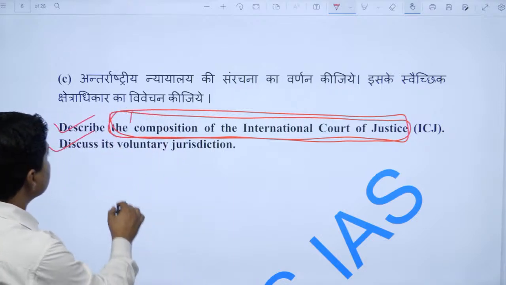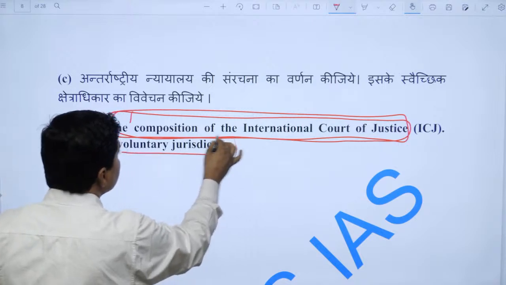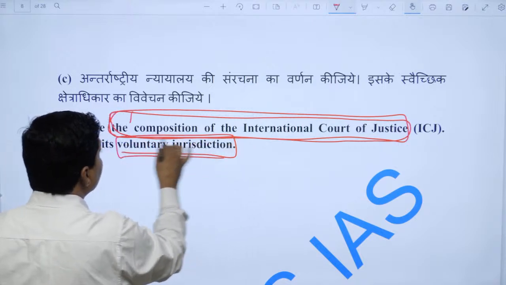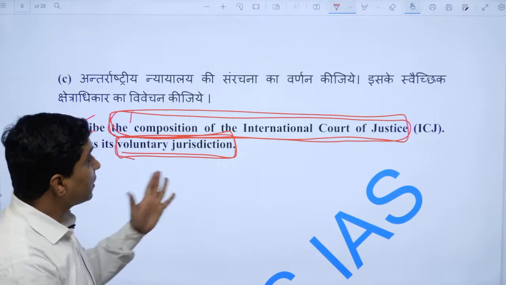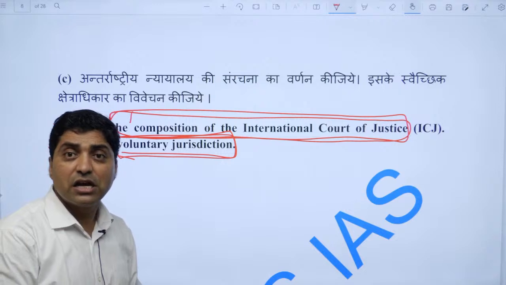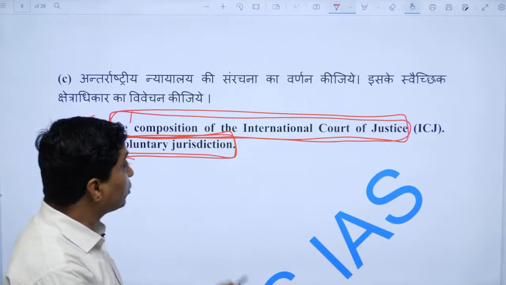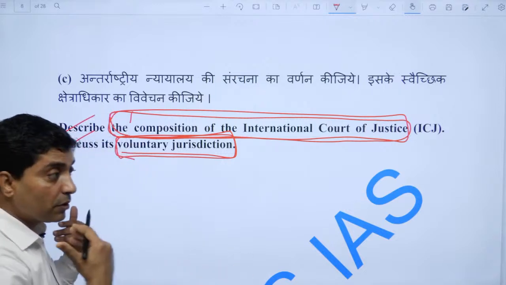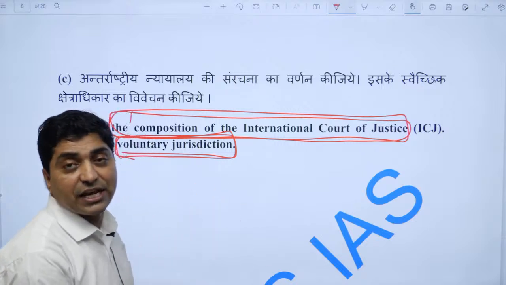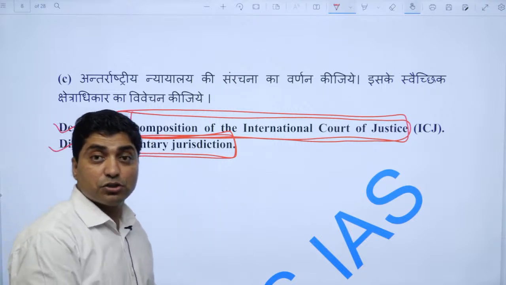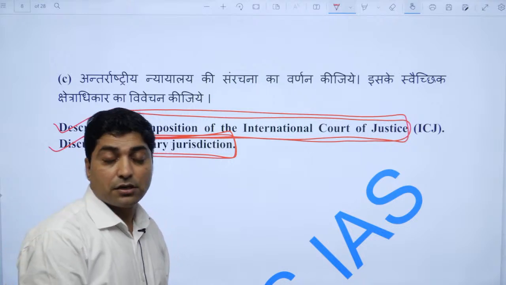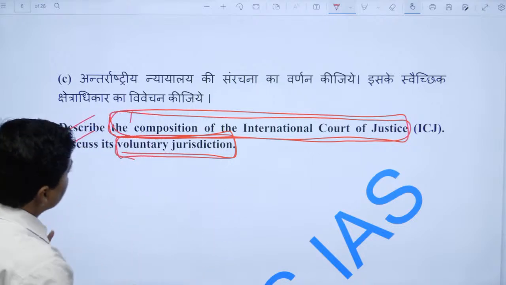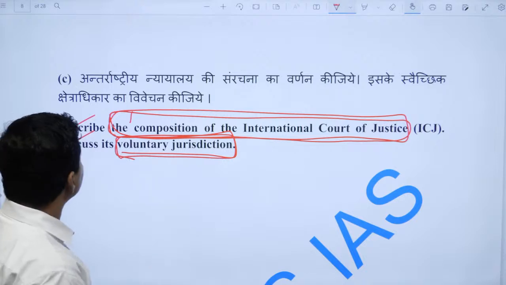And second is to discuss its voluntary jurisdiction. Both parties involved in a dispute should agree that yes, the ICJ must hear our case, and when both parties file a case in the ICJ, the ICJ decisions are binding on both parties. Mind it, right. So that is actually the answer.